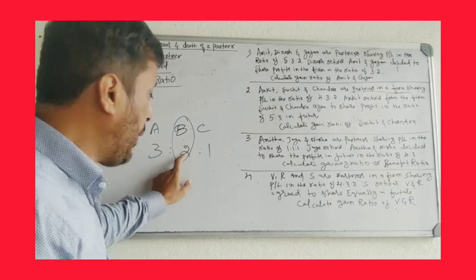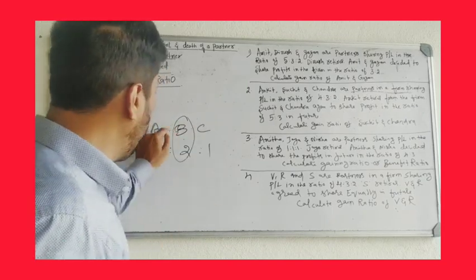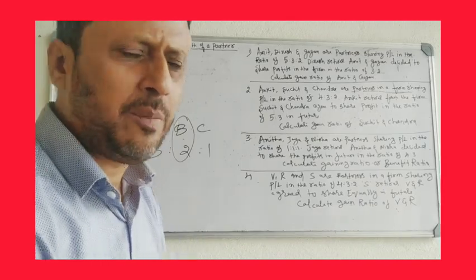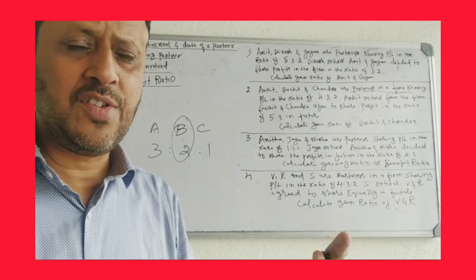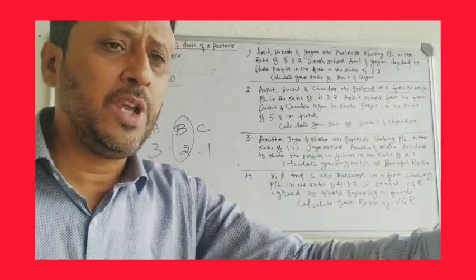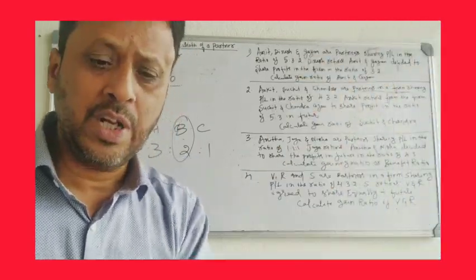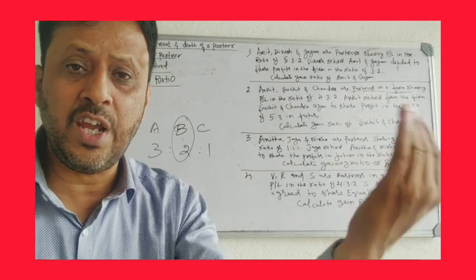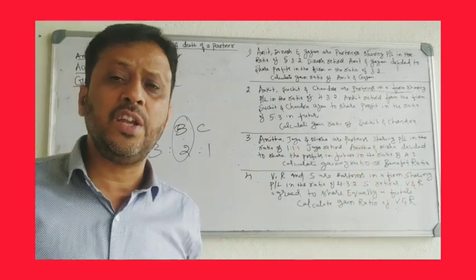His share of profit will be gained by the remaining partners. B retired from the firm means A and C will continue the partnership firm. So whatever the share of profit of B, that share is gained by A and C.